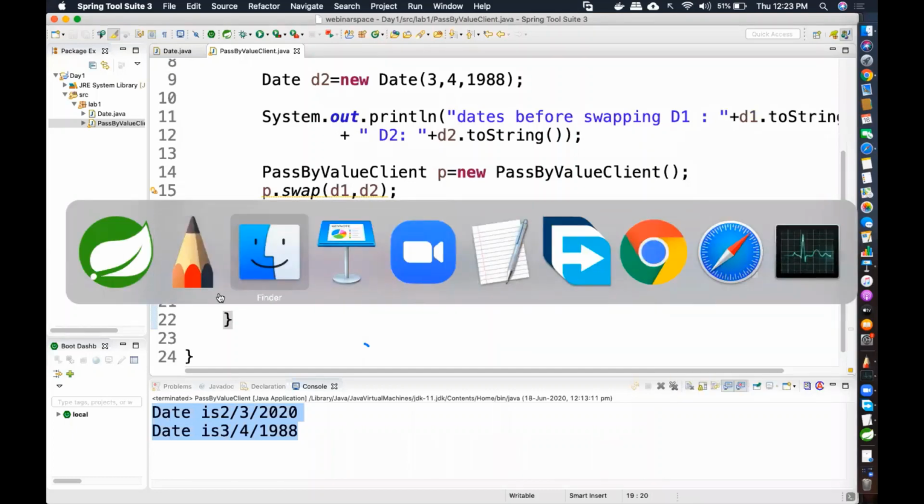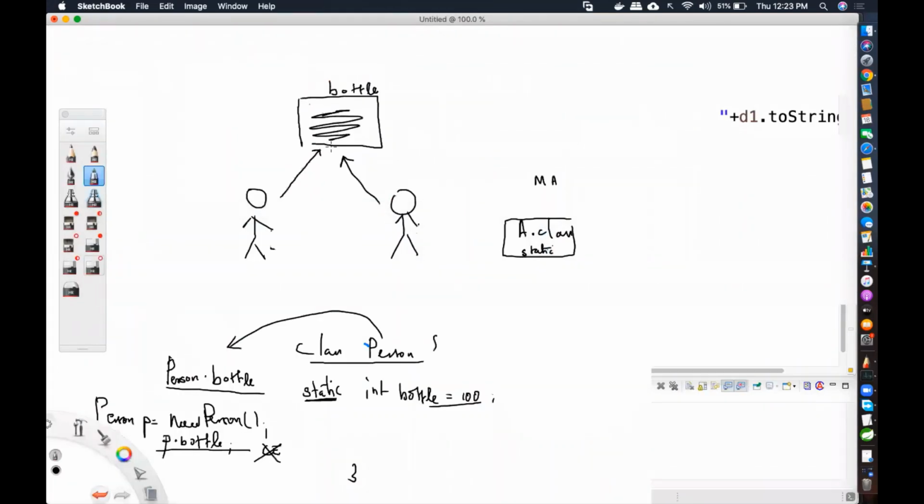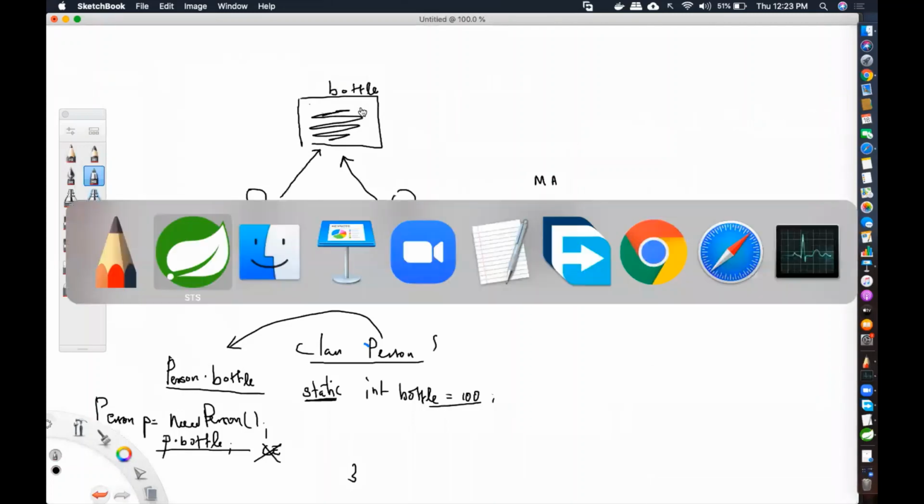It's as if you're saying, I'm going to use this variable. Of course you can use it. It is shared memory, right? You can use it, no issue. But you cannot say that it is your own. Using that particular shared water bottle and claiming that shared water bottle is your own are two completely different concepts. So you cannot say that it is your own. That's what I'm saying over here.